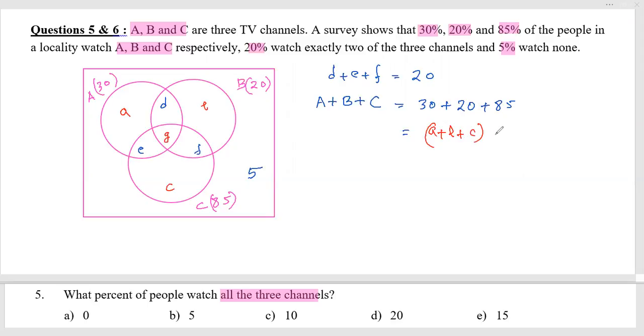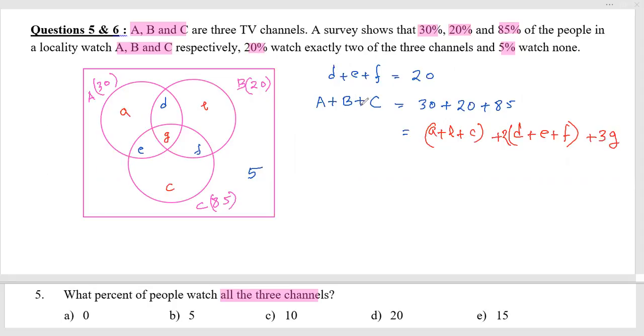And whenever they are appearing, what happened? D, E, and F, these three are appearing definitely two times each. Whenever I am adding capital A, capital B, capital C, these overlap zones, like the A, B intersection zone, also appear twice. So D, E, F will appear two times, plus three times G is appearing.